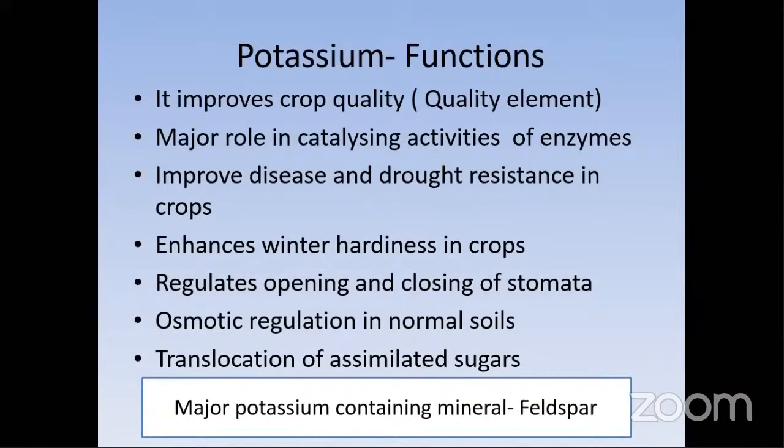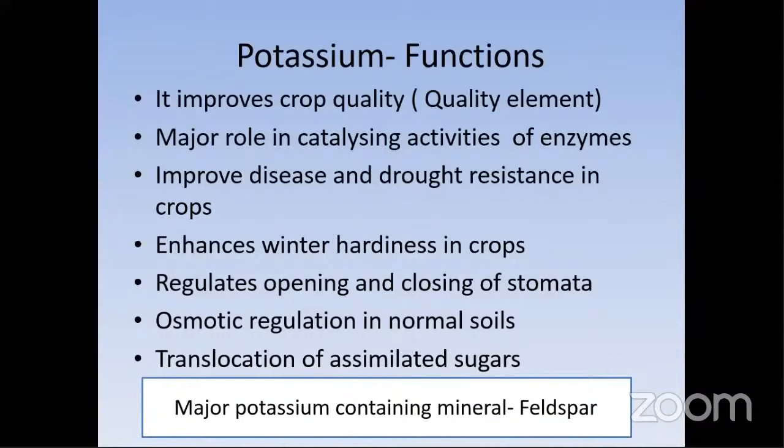What is the major role of potassium? It maintains the quality of the crop; it is a quality element. It improves the quality of our output. The major role is catalyzing the activities of enzymes. It plays a major role in catalyzing enzymes and improves the disease and drought resistance in the crop. This is very important, students. It improves the disease and drought resistance in the crop, and also enhances winter hardiness in the crop.